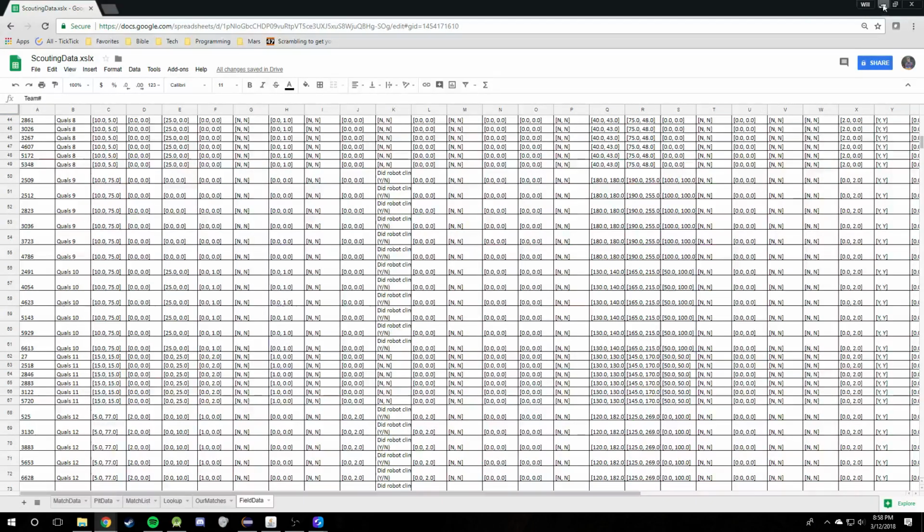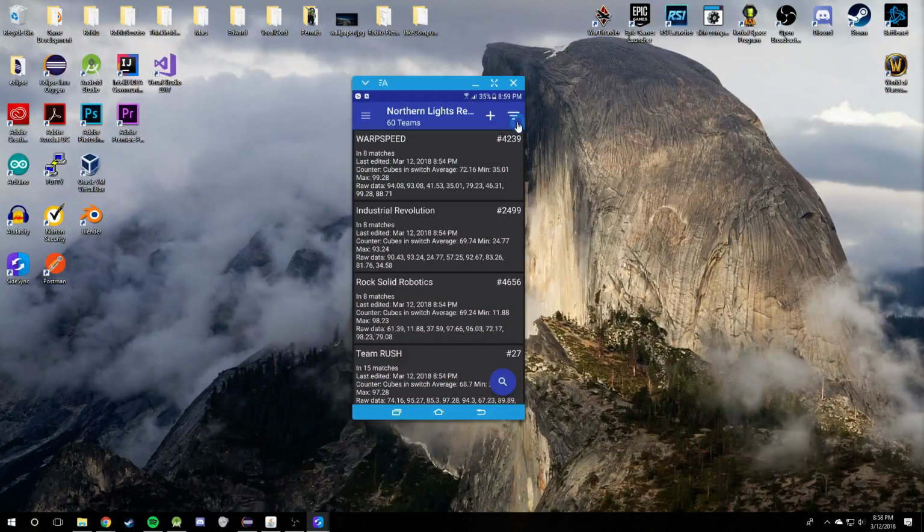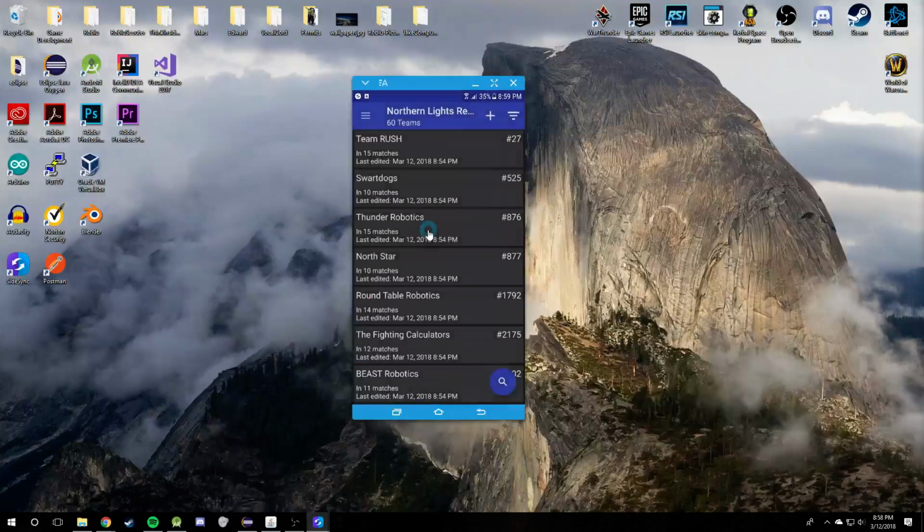So with forms, you really have a lot of different options for how you can set things up. And so without further ado, let me get into how to set up a form.